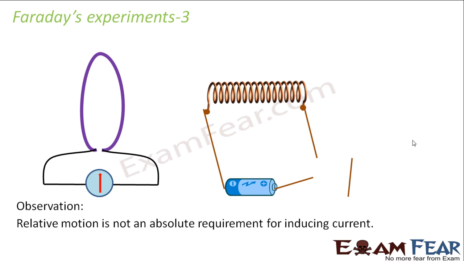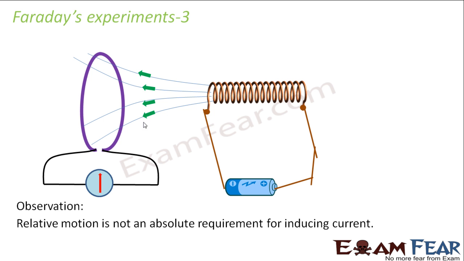So in this third experiment, he took both the coils. Now he did not move any of the coils. Both the coils were stationary. So what did he do? In the second setup where he had a battery attached to the coil, he kept it switched off. Right now it was switched off and he saw that there was no deflection in this coil. But to his surprise, he observed that the moment he switched it on, there was a deflection in this galvanometer.